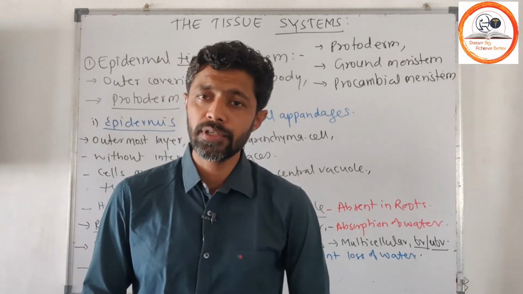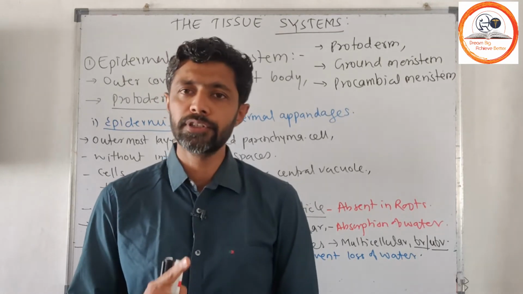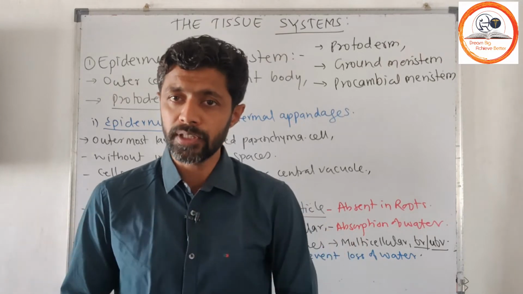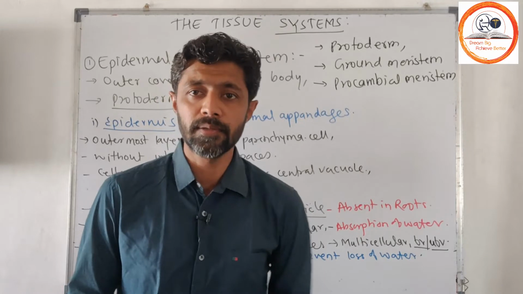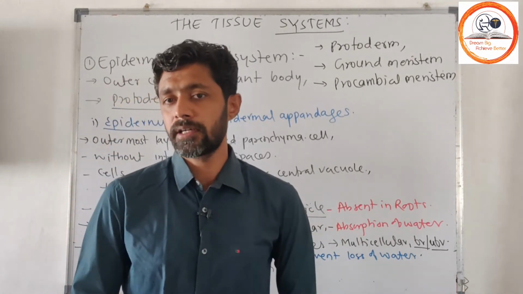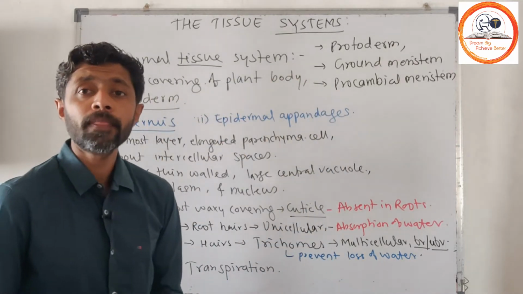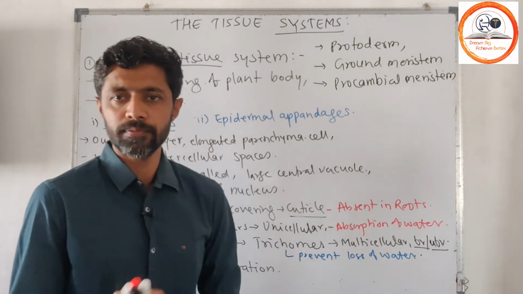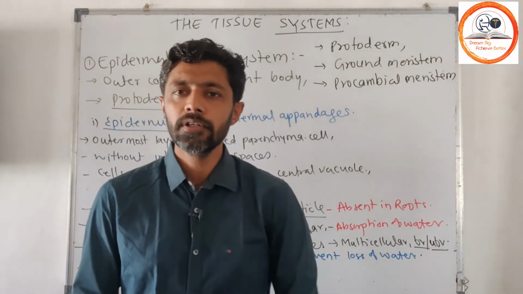This tissue system will include all your meristematic tissue, then permanent tissue, in that permanent tissue, complex tissue as well as simple tissue. All these tissues will come together to form a system, and that system will regulate different functions according to their organization and their position. So these tissue systems are derived from meristematic tissue, classified on the basis of their function.